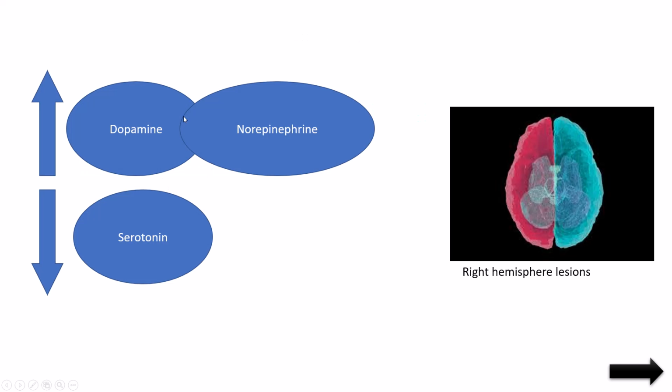So what is the neurotransmitter imbalance? When dopamine and norepinephrine are high, that time it causes mania. Another one is when the serotonin level is low, that time it causes mania. Another one says right hemisphere lesions or any lesions in the brain may also cause mania. So these are the neurotransmitter and structural related causes.